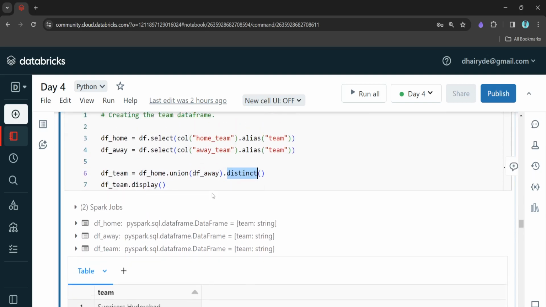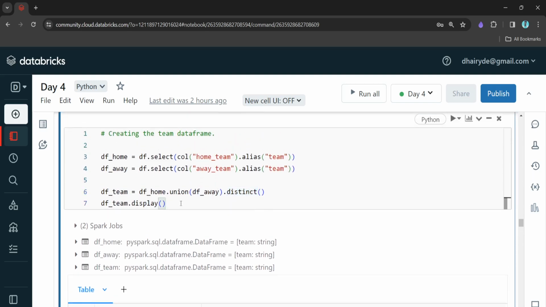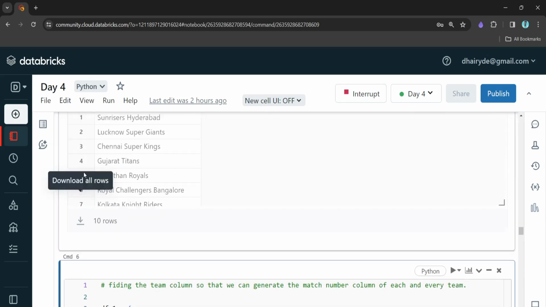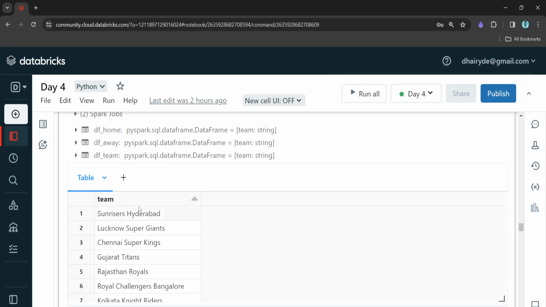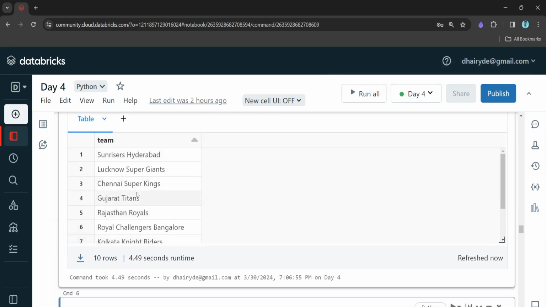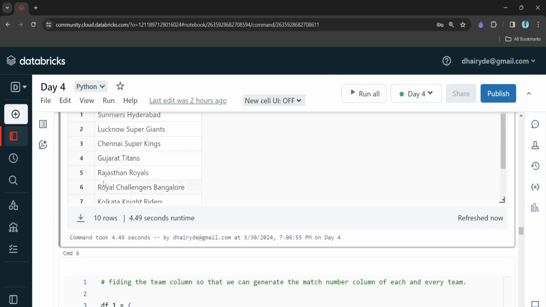So what will it return? It will return all the unique teams. There are a total of 10 unique teams, so those will be returned over here. You can see we have 10 records, each and every team.